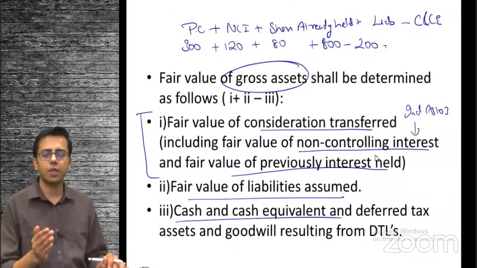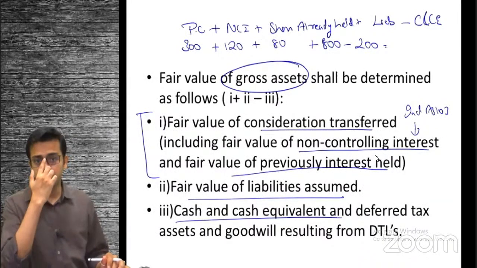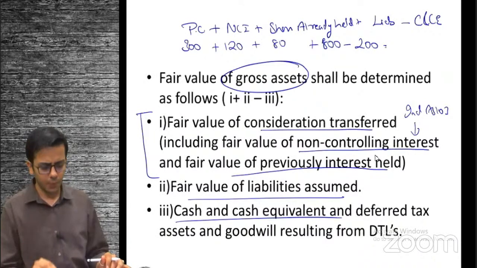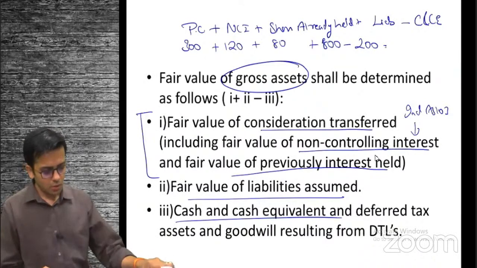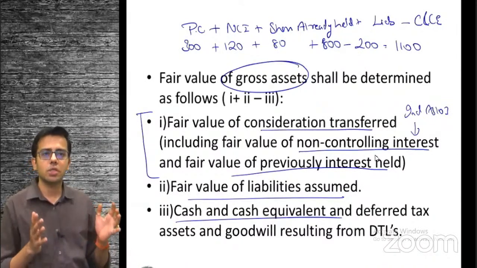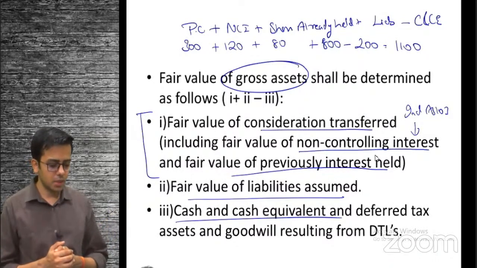We'll not consider deferred tax liability as an actual liability because it is not a liability that we have to pay immediately. It is just a calculation as per Indian Accounting Standard 12. So it is 300 plus 120 plus 80 plus 800 minus 200, making it 1100. So ultimately, the fair value of the gross assets that the entity has is 1100 crore.